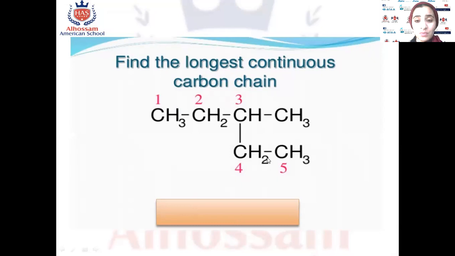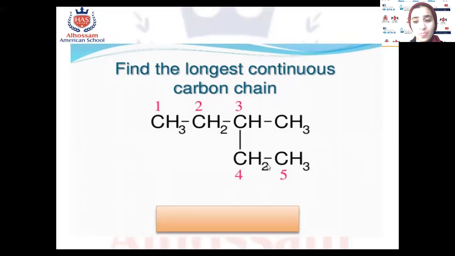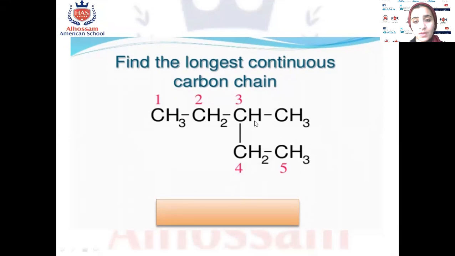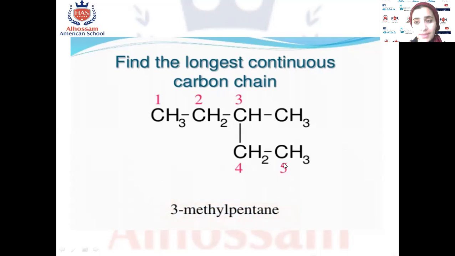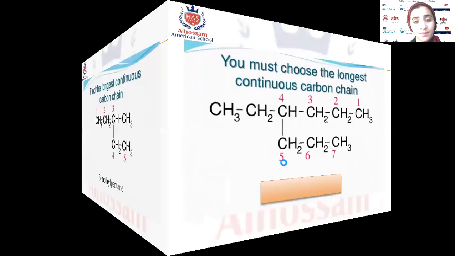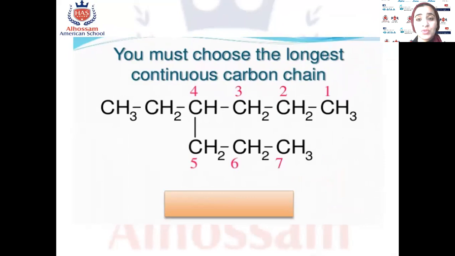Who can name this compound? We have at carbon number 3, excellent, a methyl group. So 3-methyl. How many carbons? 5. 3-methylpentane. Great. We can solve this: you must choose the longest continuous carbon chain.